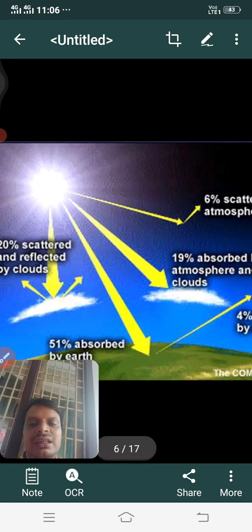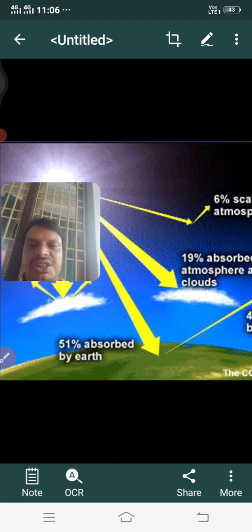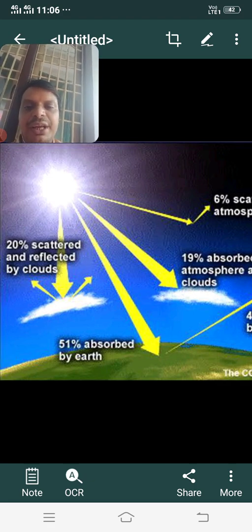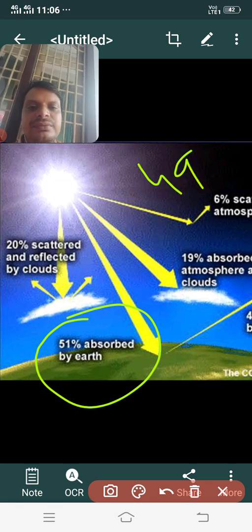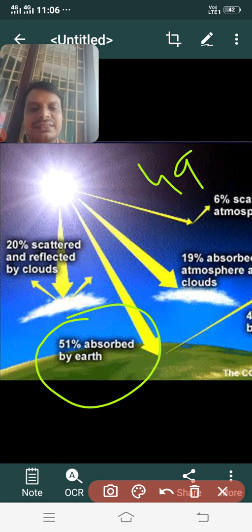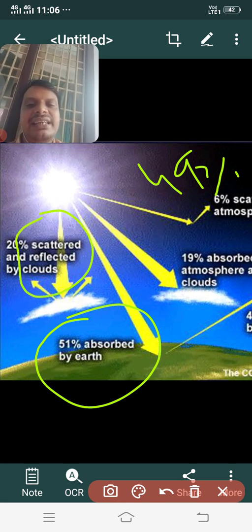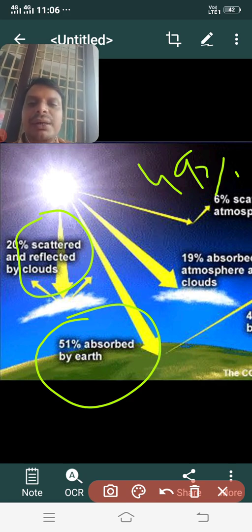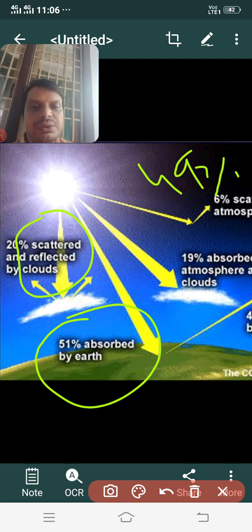See here, this one. Can you see here, children? When the energy is reaching towards the earth's surface, it's absorbing only 51%. Out of 100%, it is receiving only 51%. Then what about the remaining 49%? We can see here, 20% is scattered and reflected by clouds. So even before reaching the earth, 20% of the energy is being reflected or scattered by the clouds.